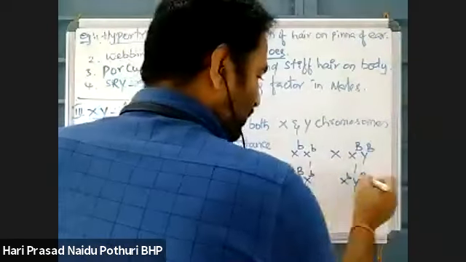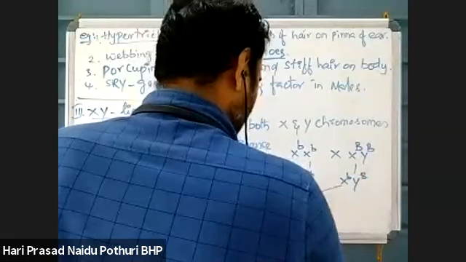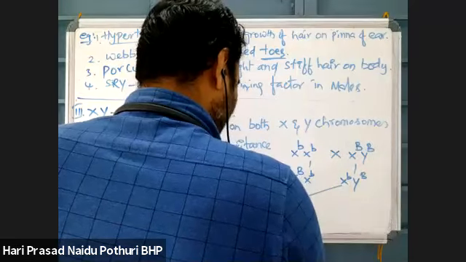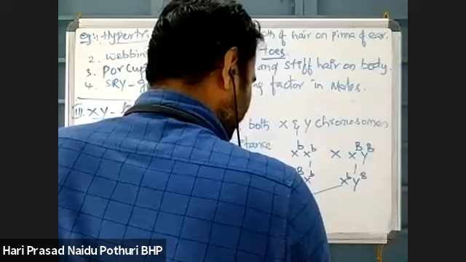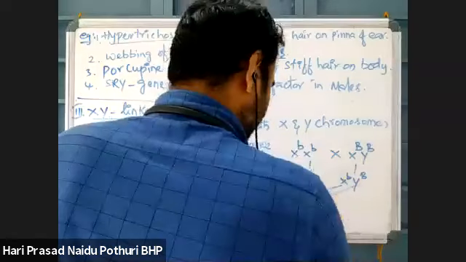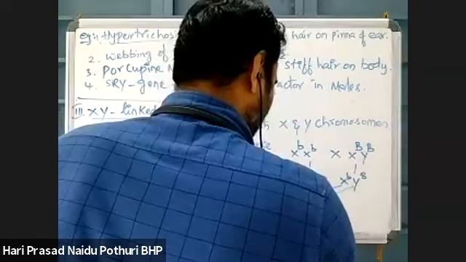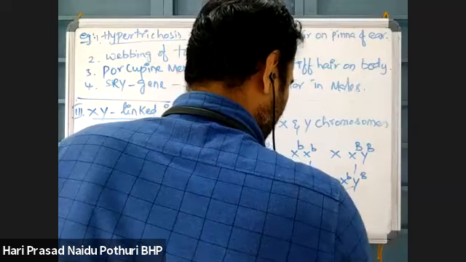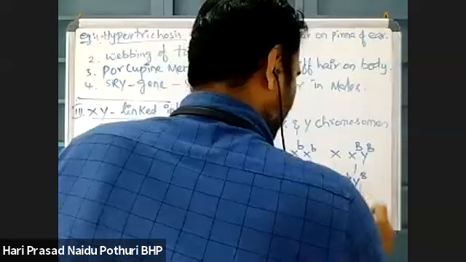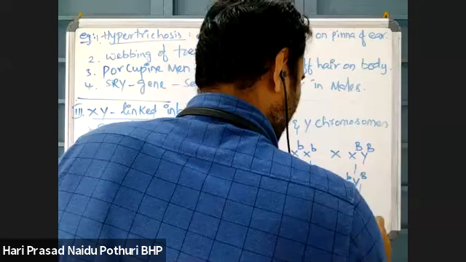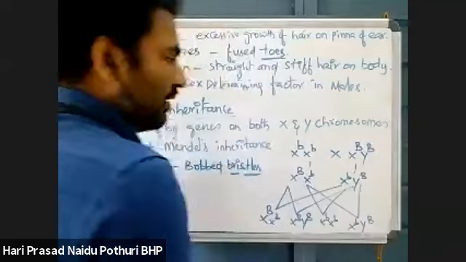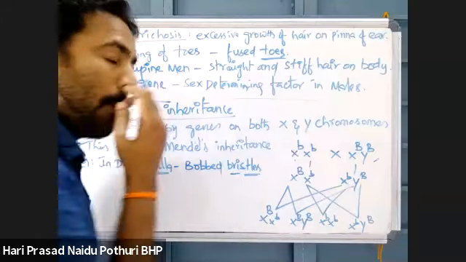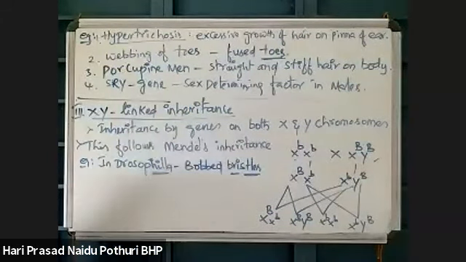Now this is producing two different gametes. So in F2, X capital B, X small b, X capital B, Y capital B, X small b, X small b, X small b, Y capital B. This is dominant, this is recessive. Two different characters we are taking.